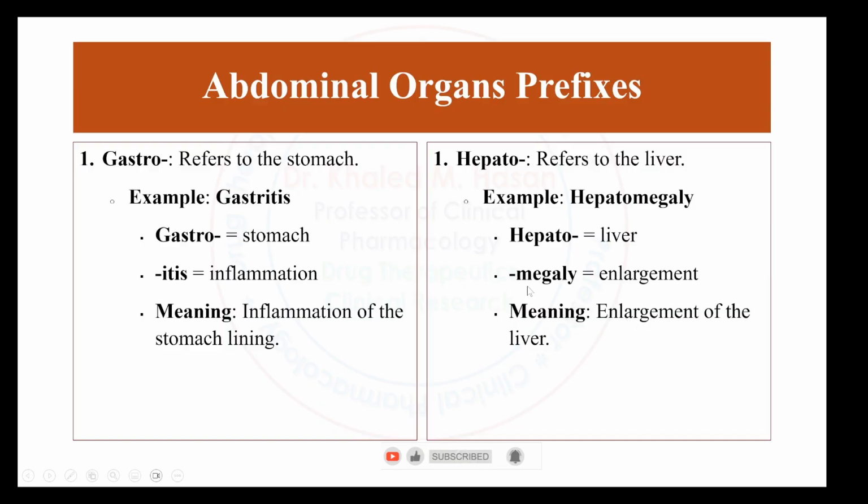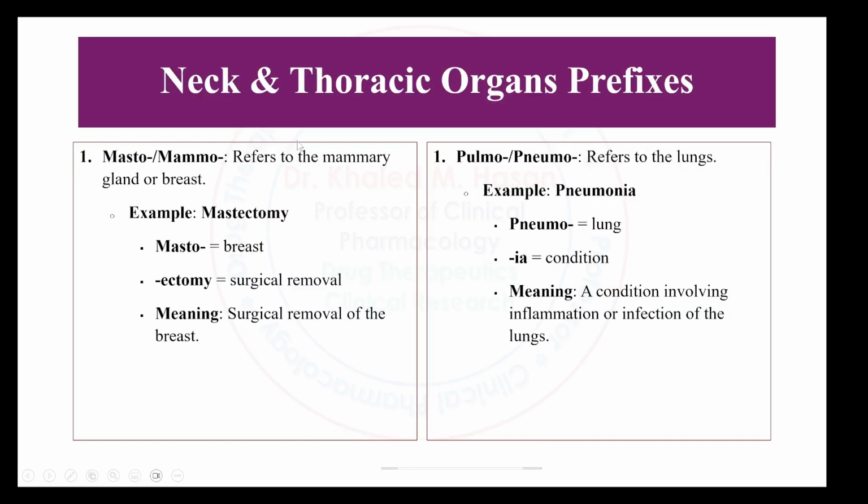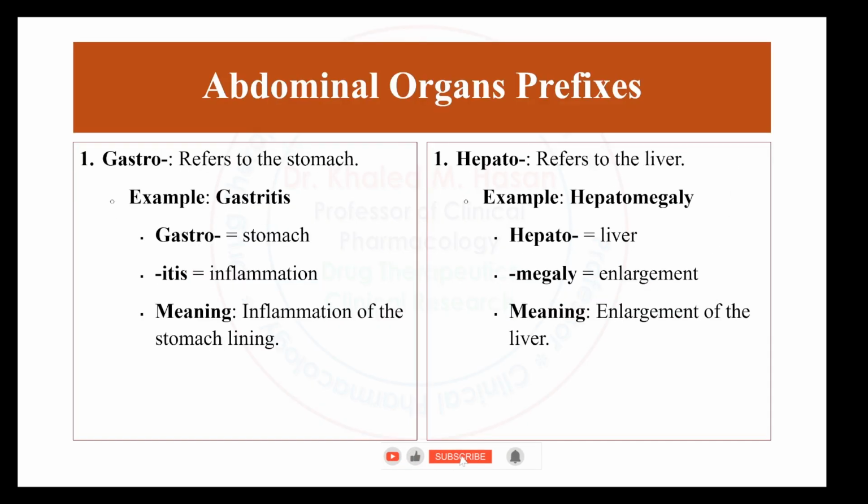So these are the few slides about neck and thoracic organ prefixes. We move to some examples of abdominal organ prefixes. We have gastro, example gastritis. Gastro refers to the stomach. Itis means inflammation. Gastritis refers to inflammation of the stomach lining.